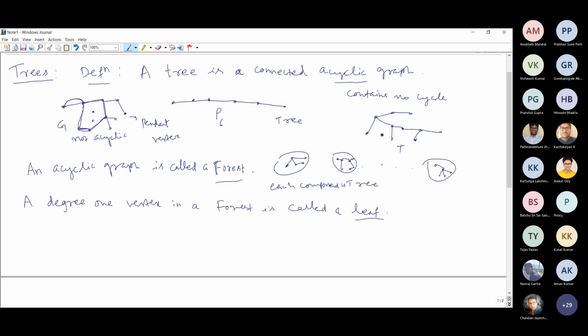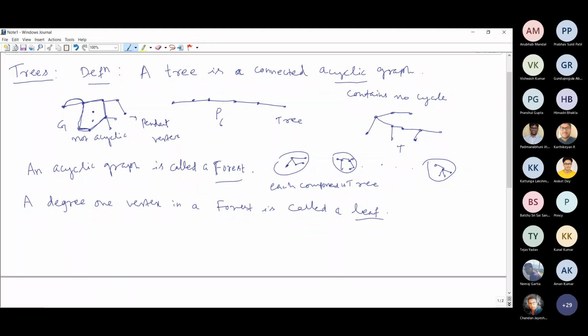Here we have seen the definition of a tree as a connected acyclic graph. We shall see that we can characterize a tree in so many other ways also, all equivalent statements of a tree. So what other equivalent statements can we have?